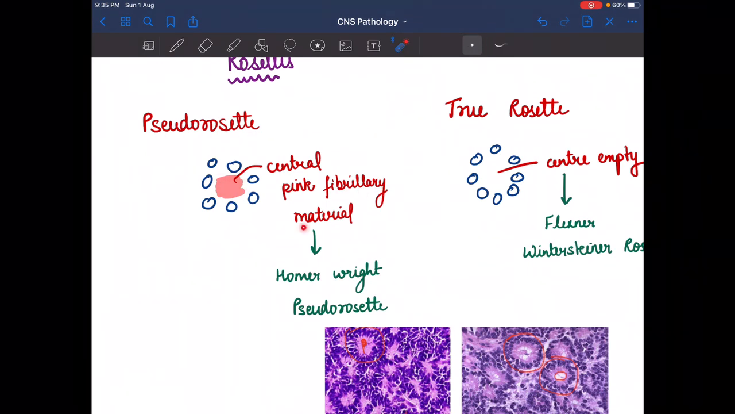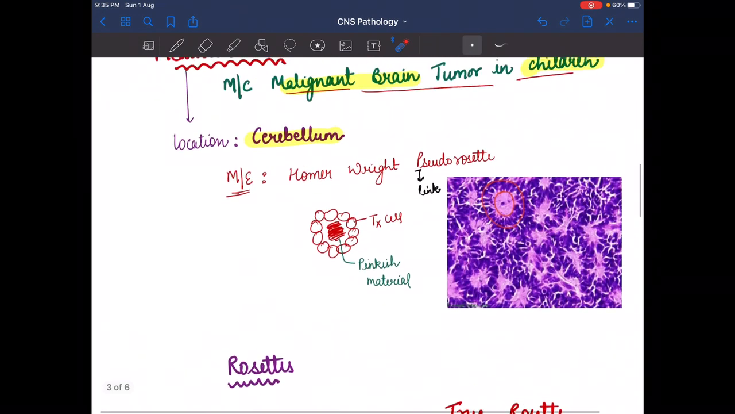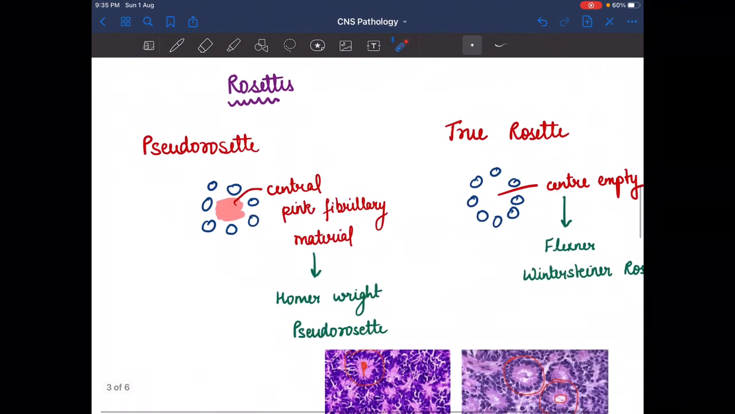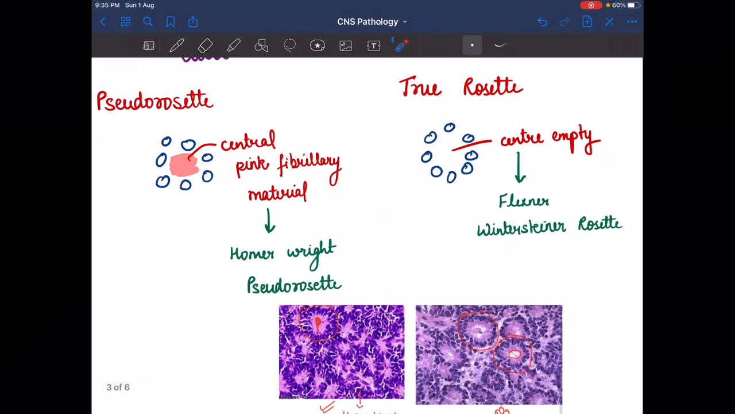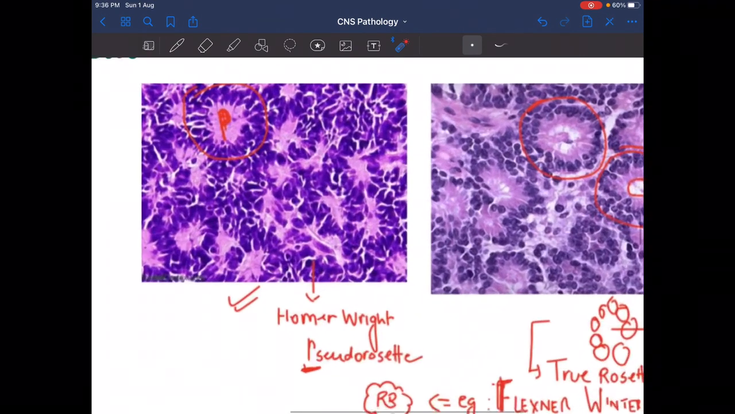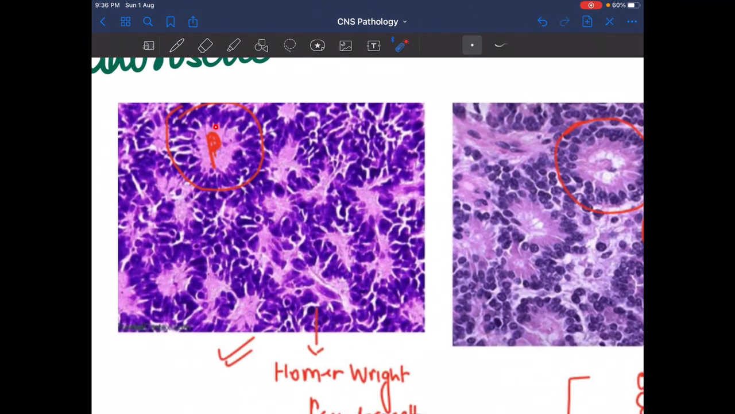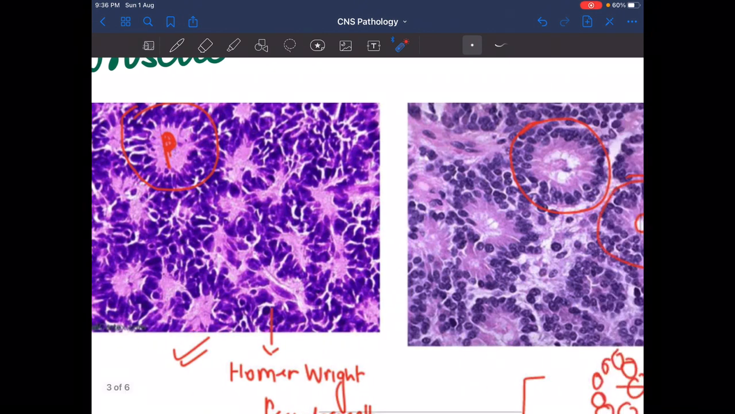So in the pseudorosette we see the central pink fibrillary material, while in the true rosette we did not see the center pink material. We see the center is empty, and the example for pseudorosette is Homer-Wright pseudorosette. As I told you, the example is medulloblastoma. And for the true rosette, the example is Flexner-Wintersteiner rosette. As we see here in this microscopic image, the center is pinkish color. So P for pink, P for pseudorosette.